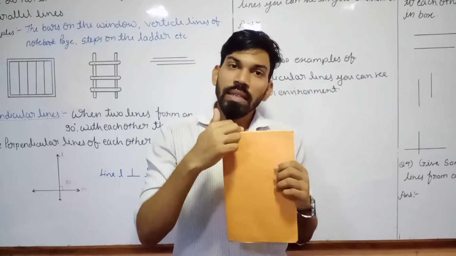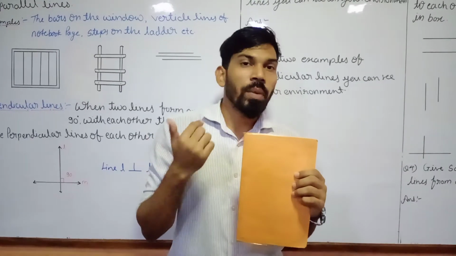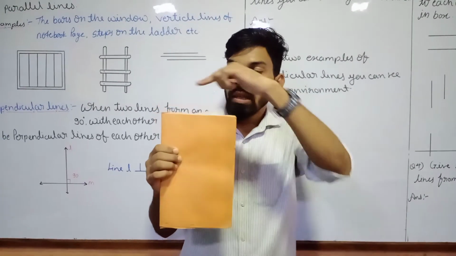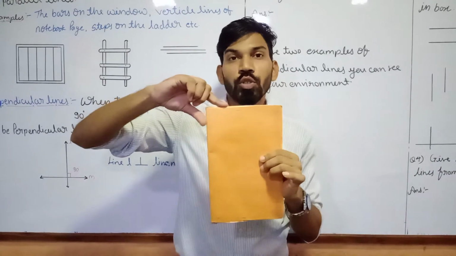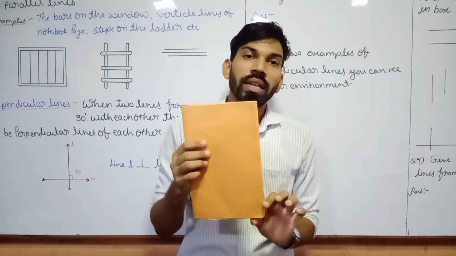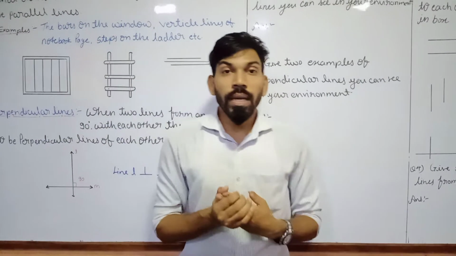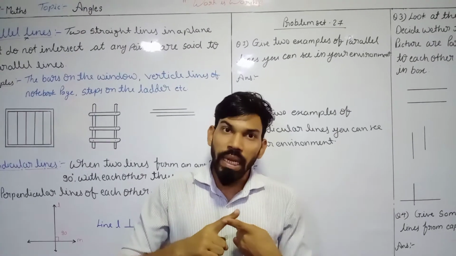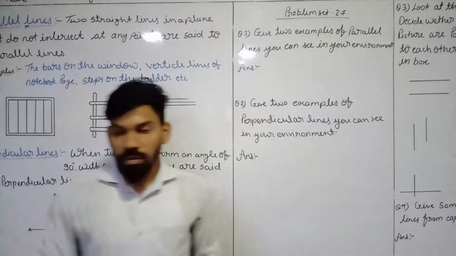Because of that, these are called perpendicular edges, or perpendicular lines. So here we have four pairs, and at each one they make a 90-degree angle. Whenever we have two lines intersecting each other and making a 90-degree angle, they are called perpendicular to each other.